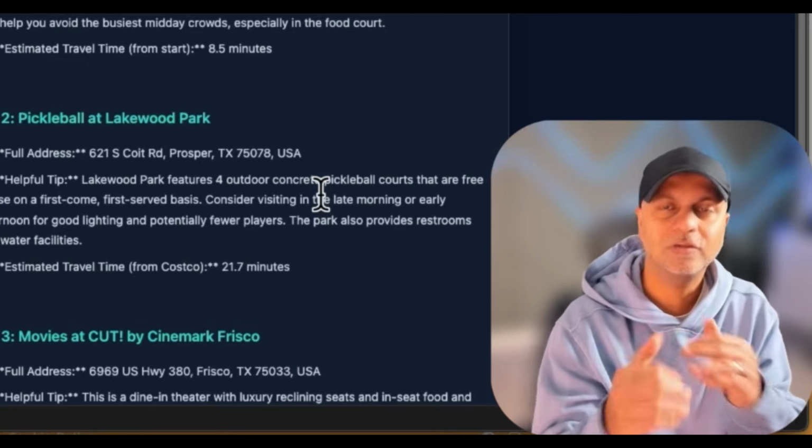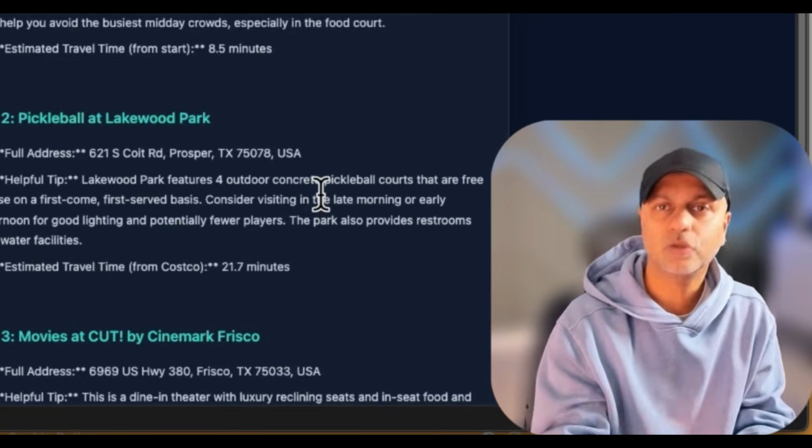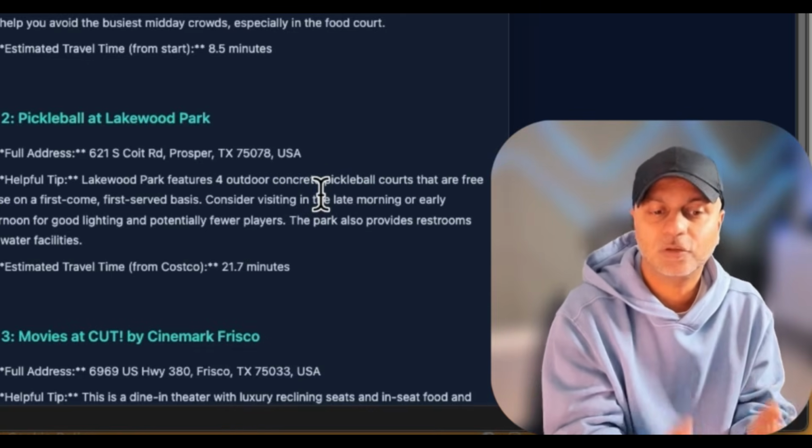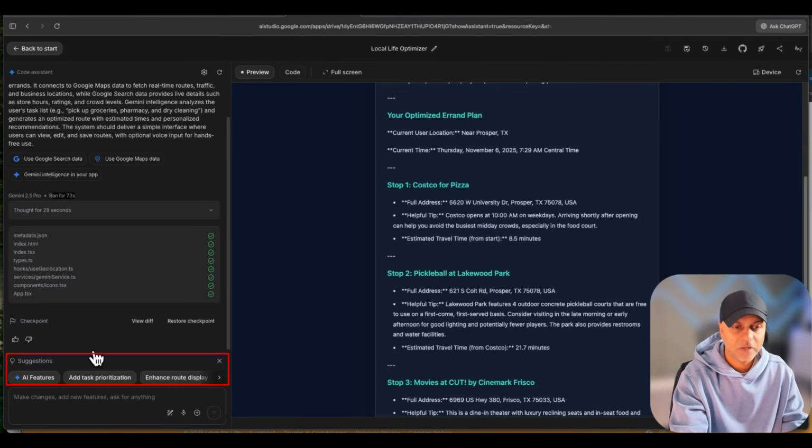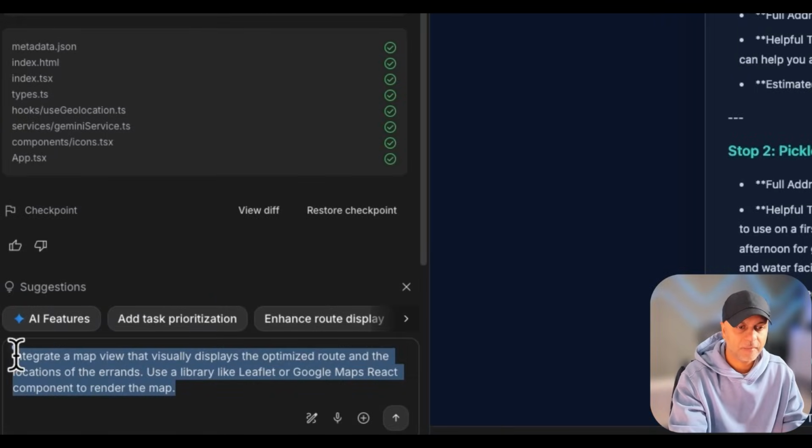Let's test that. And obviously once you build this, you can continue to optimize it, make sure the app is doing exactly what you want. So here you have suggestions. If I pick any one of these suggestions, let's do enhance route display. Integrate a map view that visually displays the optimized route and the locations of the errands. Use a library like Leaflet or Google Maps React component.